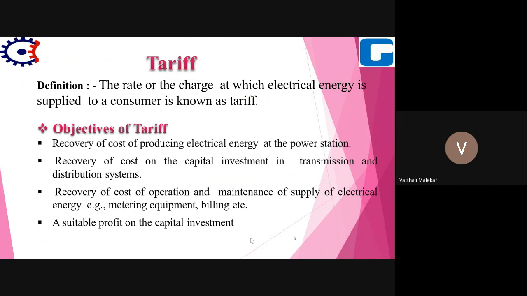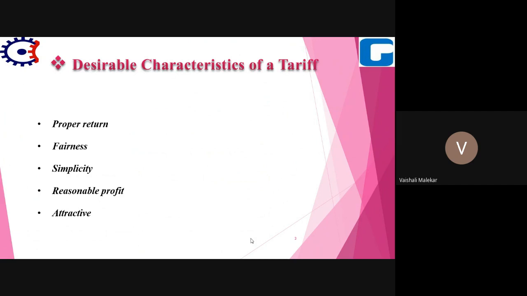So all these costs we pay in terms of tariff. That's why tariff is the rate at which electrical energy is supplied to the consumers. So this is about tariff, its definition and its objectives. Now next, what are the characteristics of tariff?